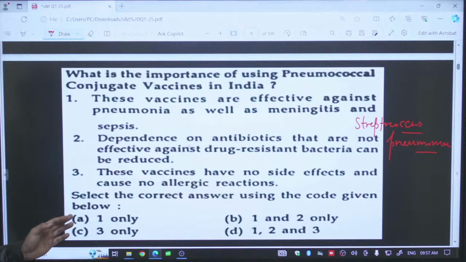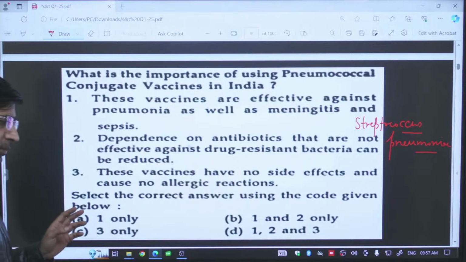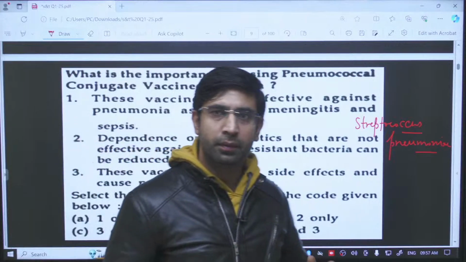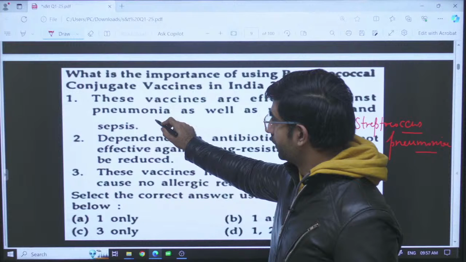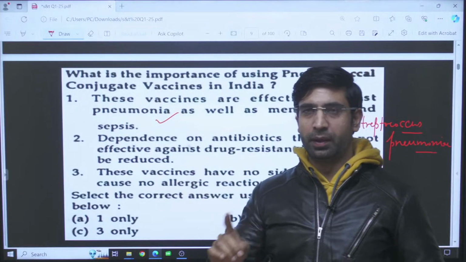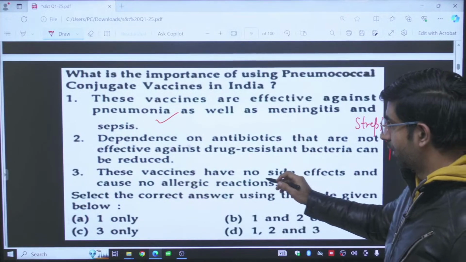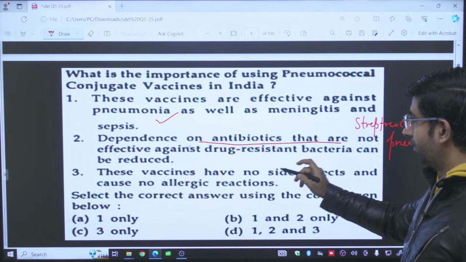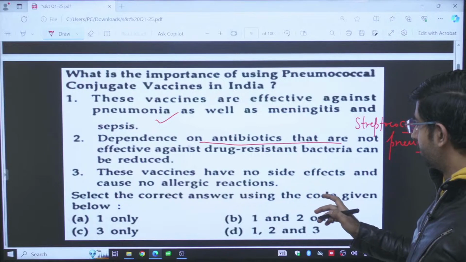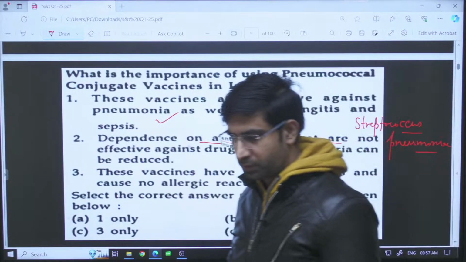Now let us look at the different statements. These vaccines are effective against pneumonia as well as meningitis and sepsis. Sepsis means the blood infection. So here the first statement will be right. Now looking at the second statement: dependence on antibiotics that are not effective against drug resistant bacteria can be reduced.